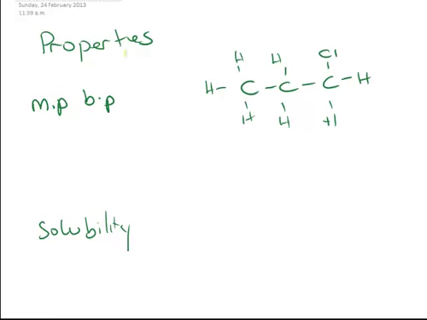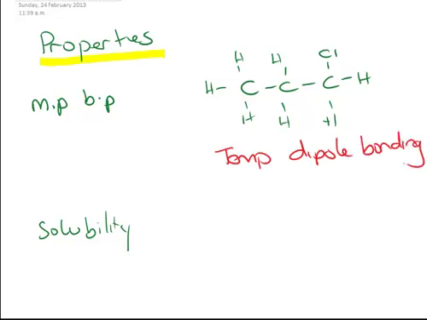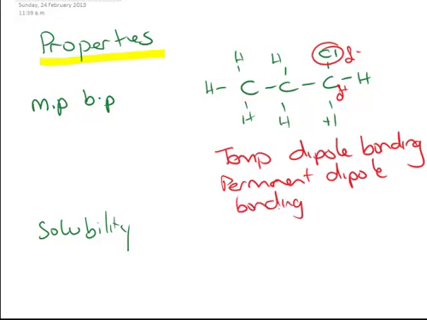If we look at the properties of this and we consider melting point and boiling point, what kind of bonding is present here? Well, there's always going to be temporary dipole bonding. That's almost a given, well, it is a given on every single molecule. Is there any other kind? Now, if we look at the chlorine here, that's going to be slightly more electronegative than the carbon. So we will get a permanent dipole bond here. So if we're arranging these in order, we would say that haloalkanes are greater than, say for instance, just normal alkanes.